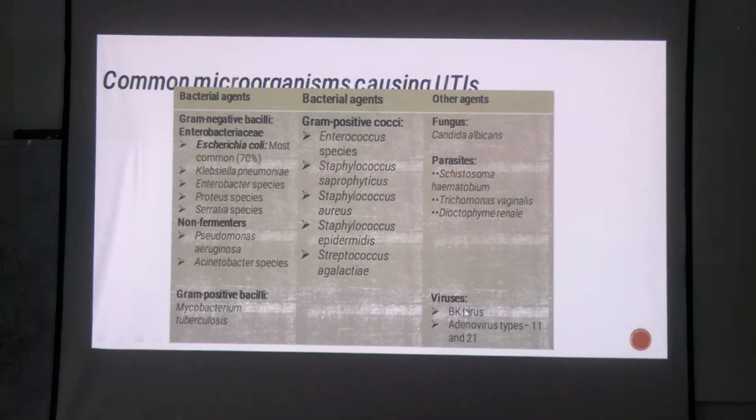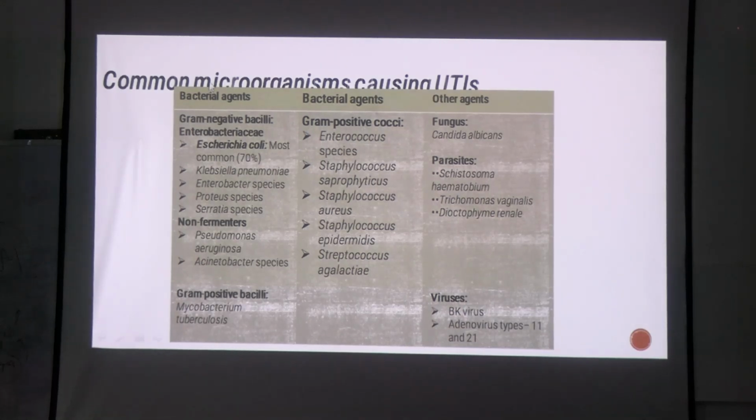BK virus is named after the first patient in whom this virus was discovered. These are the initials of that man. Okay, so we call it BK virus. It is common in patients who underwent renal transplant. Okay, and adenovirus types 11 and 21. These are known to commonly cause UTI.